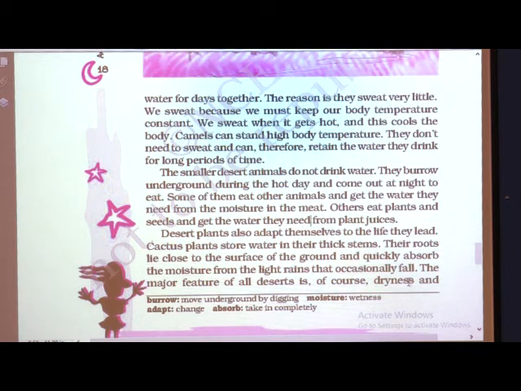The major feature of the desert is of course dryness. The area is very dry. See here, the particular type of plant which grows mostly in the desert is cactus, C-A-C-T-U-S, which has a very thick stem, which is a combination of leaves and stem.